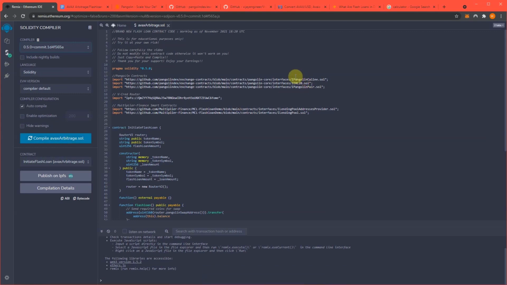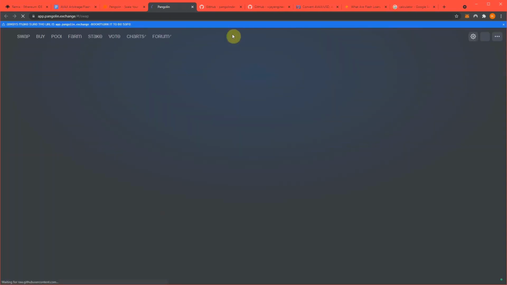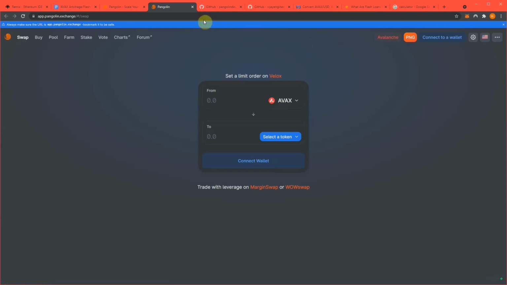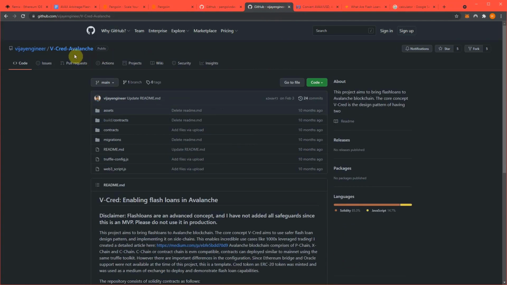Now what this is doing is we're using the Pangolin DEX, which, if you're unfamiliar with it, works on Avalanche, and we are using its smart contracts. We're also using Vcred Avalanche. They're the Flashloan providers, so they are providing liquidity for us to trade our generated token back and forth really fast, and that's where the arbitrage opportunity actually comes from.